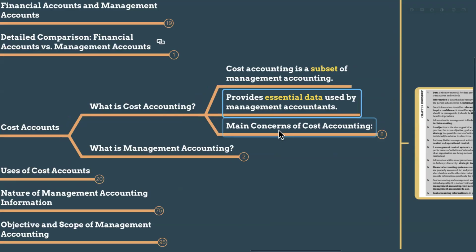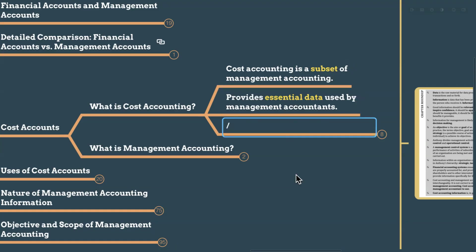It provides essential data used by the management accountants. If there is a management accountant in your organization, they need the cost details to do their management accounts. So cost accounting is a subset or branch of management accounting. We need the cost accounting details to do some management accounting.